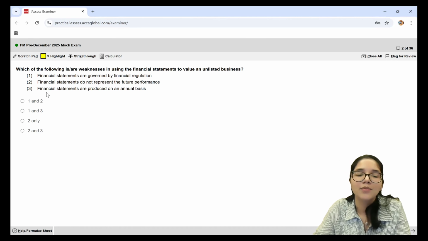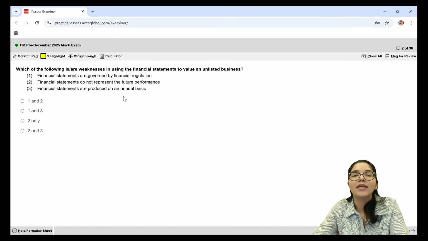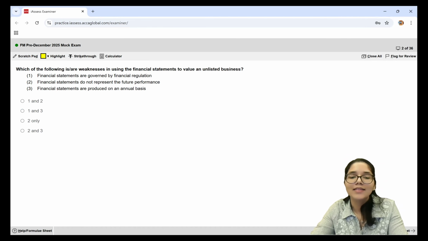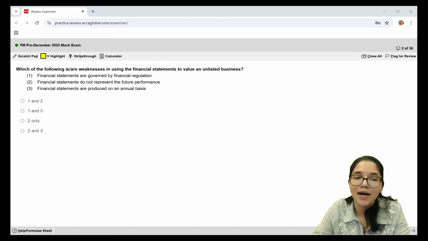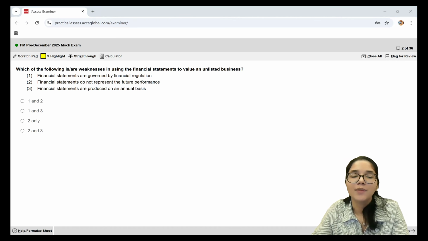And then the third statement says financial statements are produced on an annual basis. Now again, this is another limitation. Why? Because if they are prepared annually, I do not get to know the information on time. Only when the year has passed do I get to know the information. So this is also a weakness, because maybe something important has happened, and I'll only get to know that at the end of the year when the statements are produced. So statements 2 and 3 both represent the weaknesses of using financial statements when I'm trying to value an unlisted business.